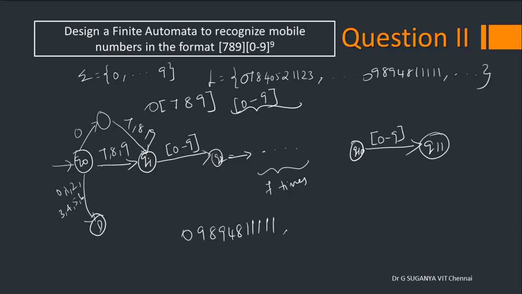Why have I written it like this? Because a 10-digit mobile number this will accept, and an 11-digit mobile number also this will accept.